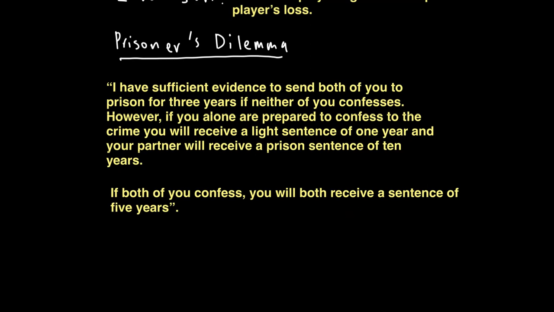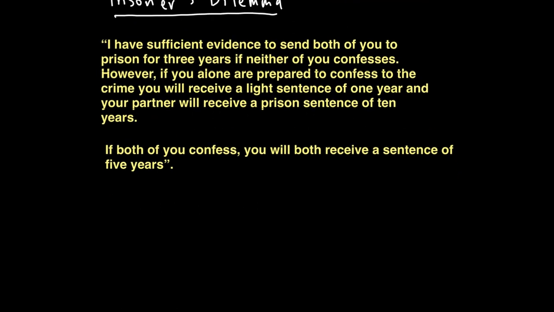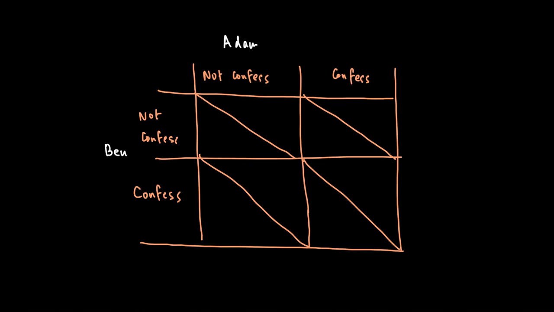Now, knowing that these two are not talking to each other because they are separated, and that they need to evaluate their options, what should Ben and Adam do? Let's see this in terms of a table, because this is best analyzed by looking at the options available. According to the police officer, if they both decide not to confess, he has enough evidence to give them a punishment of 3 years. So both of these guys will get 3 years. This is for Adam, while this is for Ben.